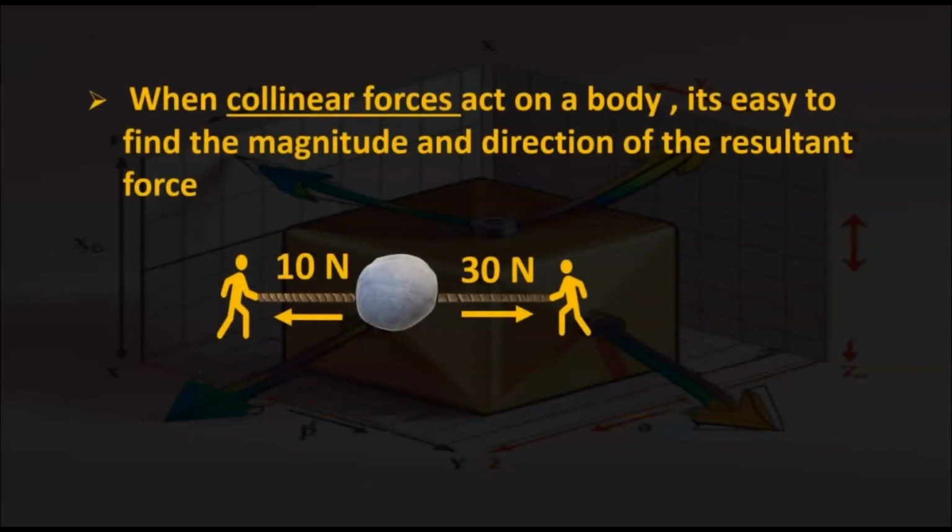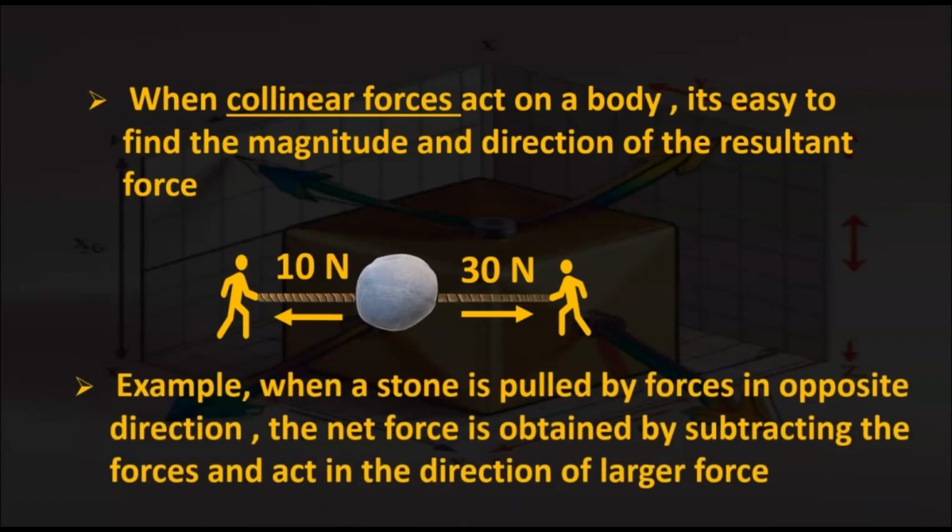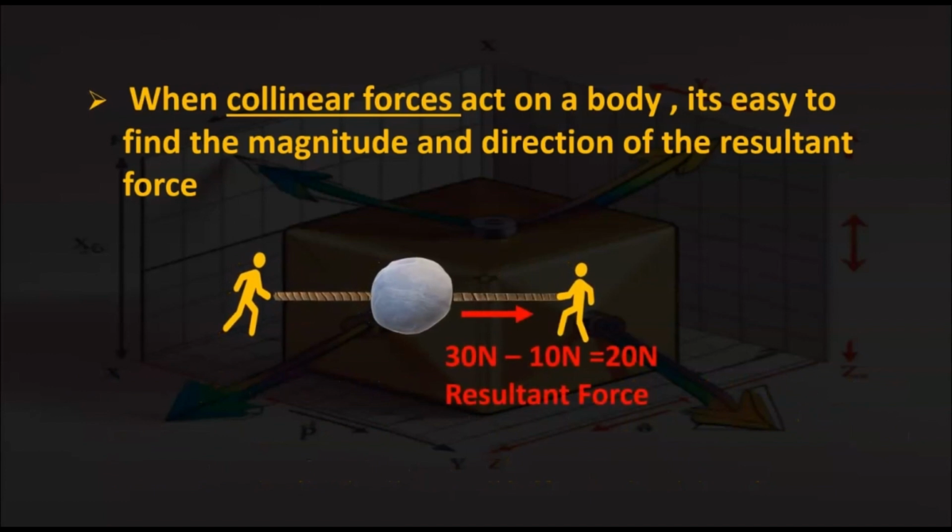When collinear forces act on a body, it is easy to find the magnitude and direction of the resultant force. For example, when a stone is pulled by forces of 30 Newton and 10 Newton in opposite directions, the net force is obtained by subtracting the forces and acts in the direction of the larger force. In this case, the larger force is 30 Newton and the smaller force is 10 Newton. If you subtract, you get 20 Newton, and it acts in the direction of the larger force, that is, 30 Newton.